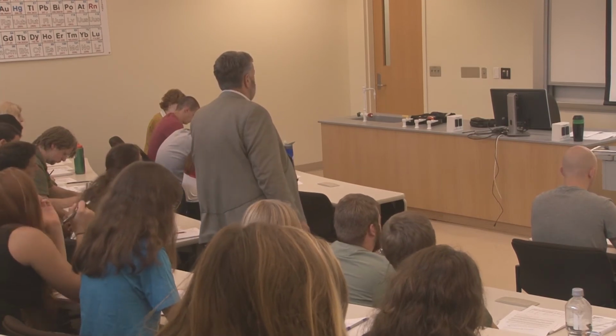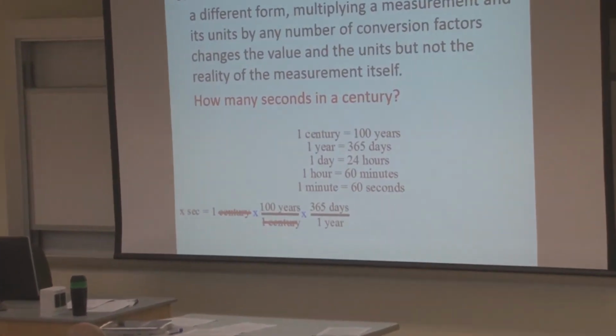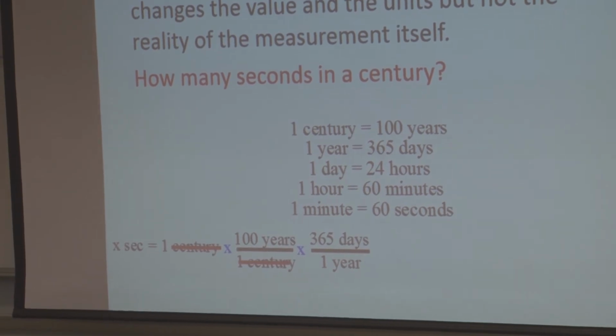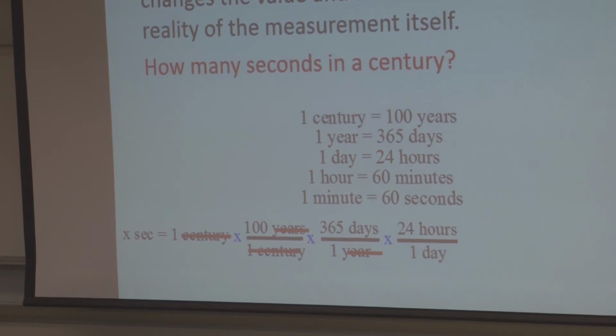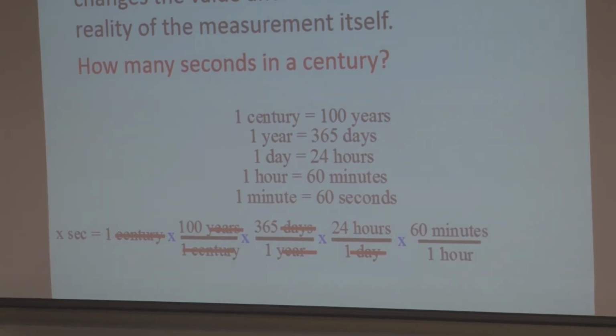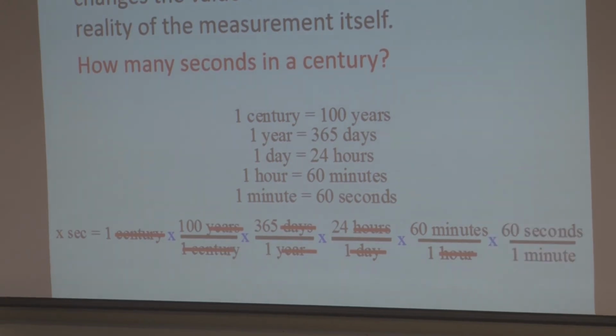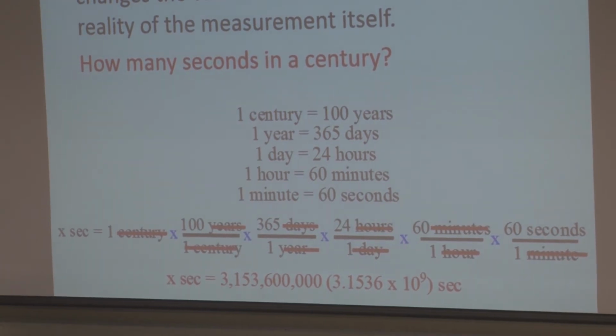And I go from century to years. I go from years to days. My years here are going to cancel. I go from days to hours. My days are going to cancel. I go from hours to minutes. My hours cancel. I go minutes to seconds. And my minutes are going to cancel and give the answer in seconds. And there's the number. 3.1536 times 10 to the 9th seconds.